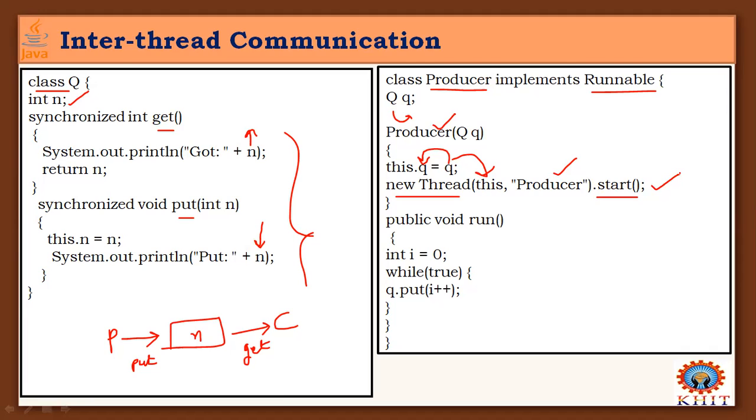When the thread is created by this producer, it needs to be started, and after start it goes to the run method, and inside the run method I am writing an infinite loop, putting values from 0 to infinity, 0 to 1. Continually it is going to put the numbers into the buffer.